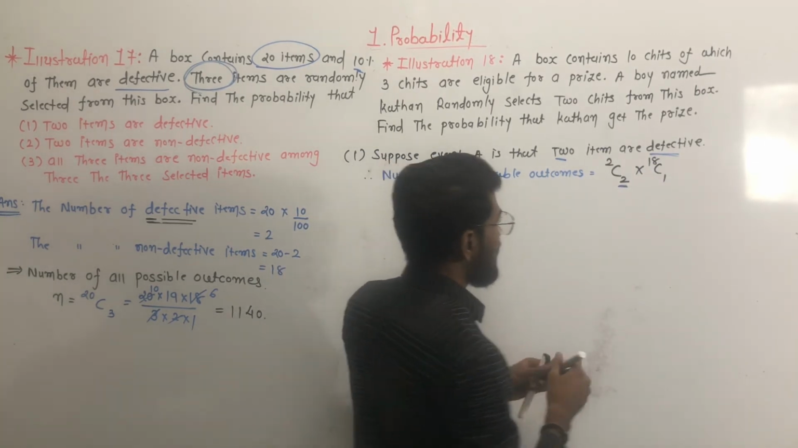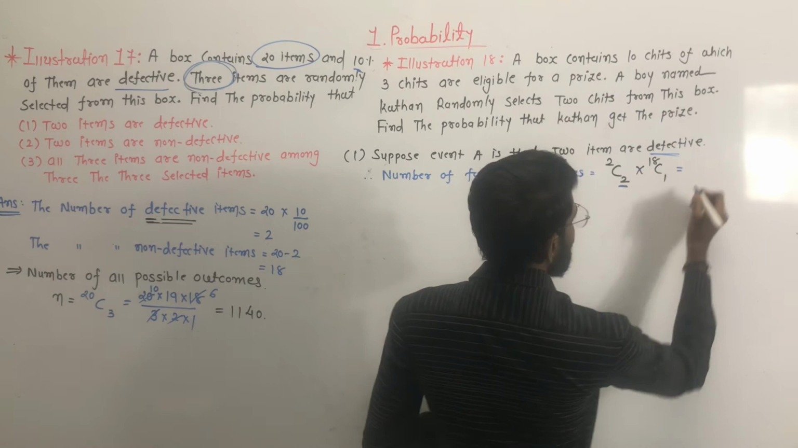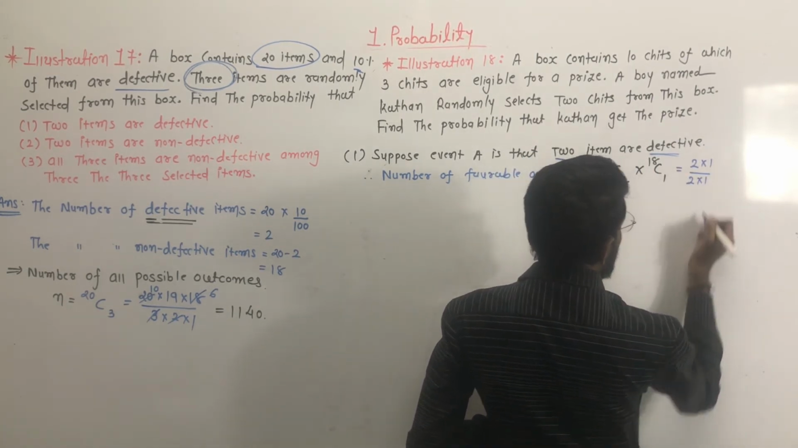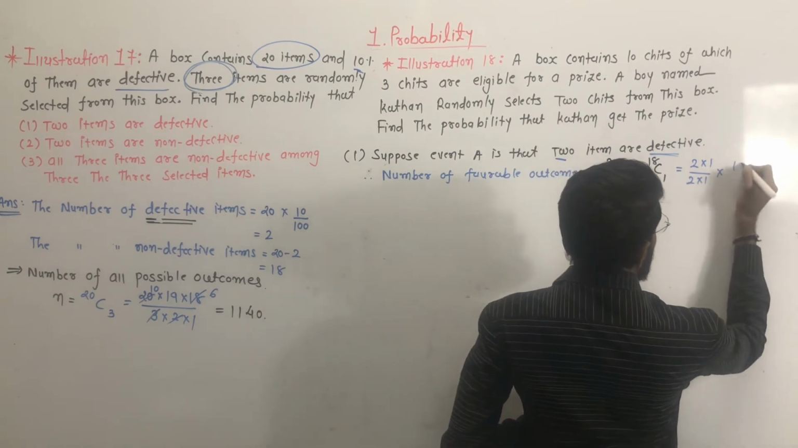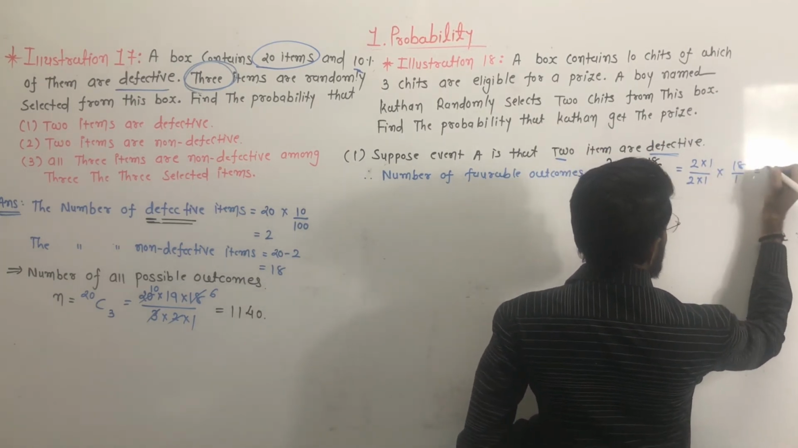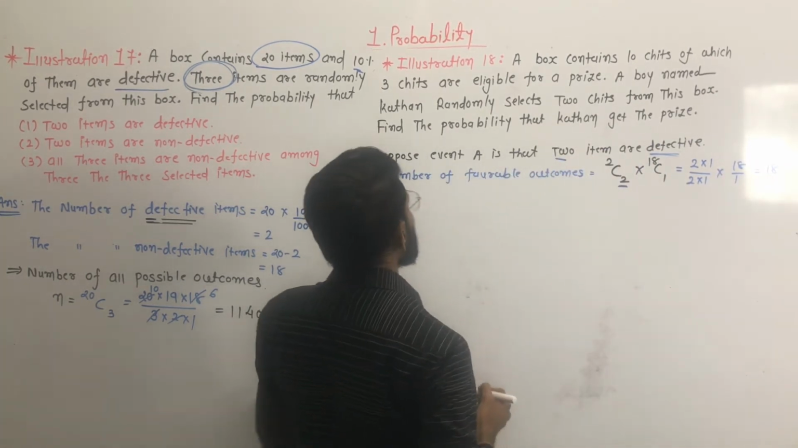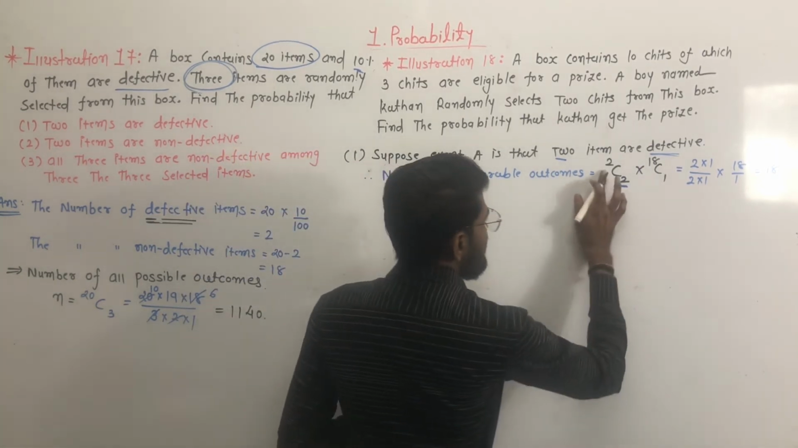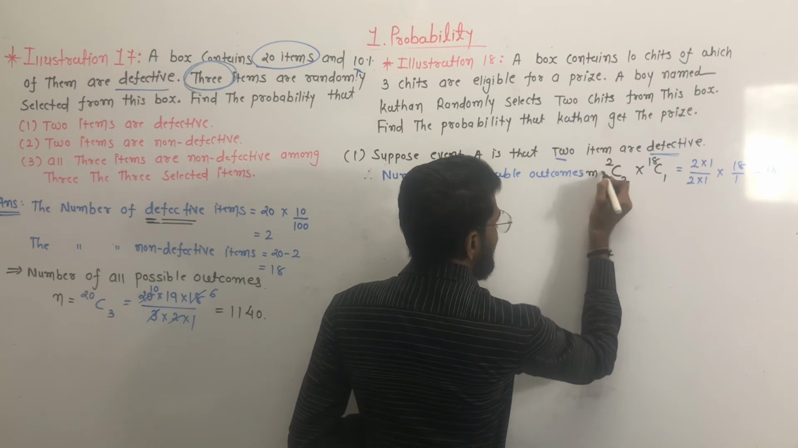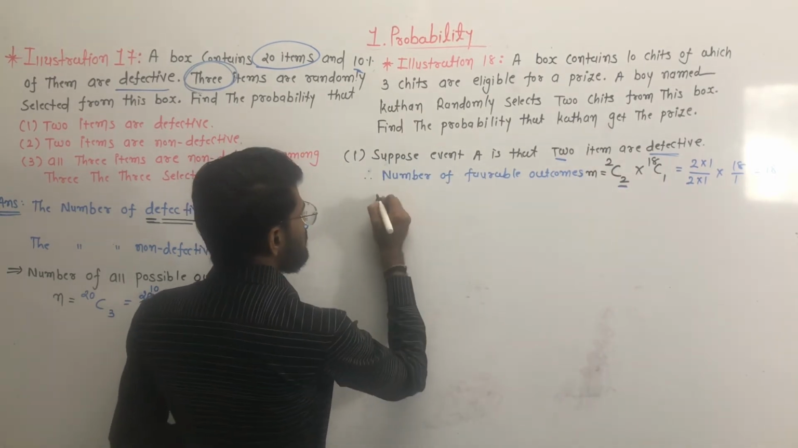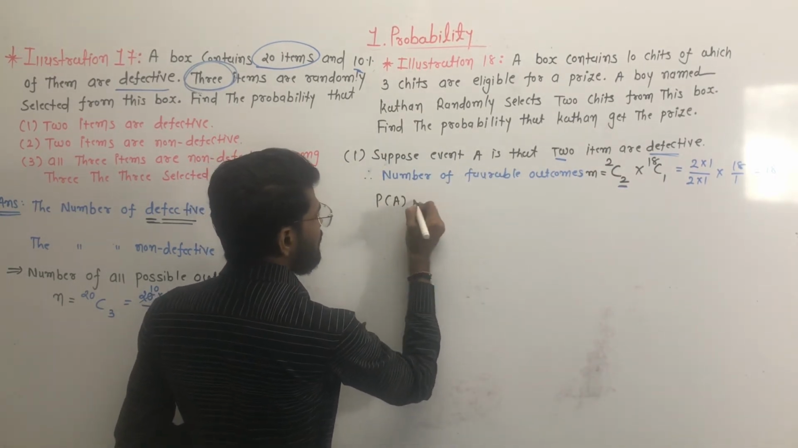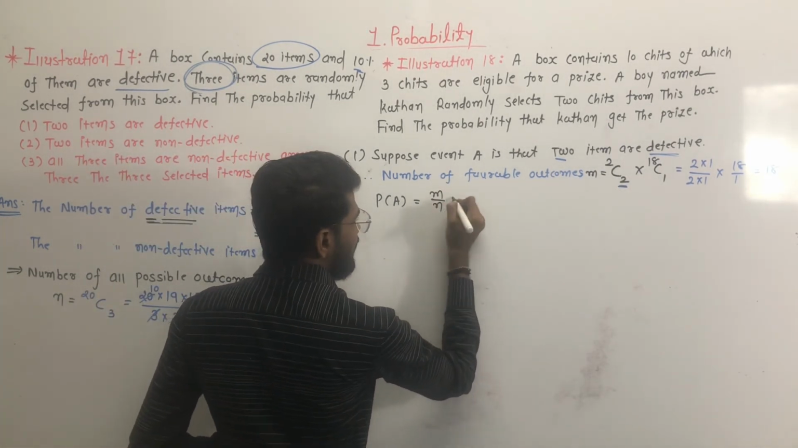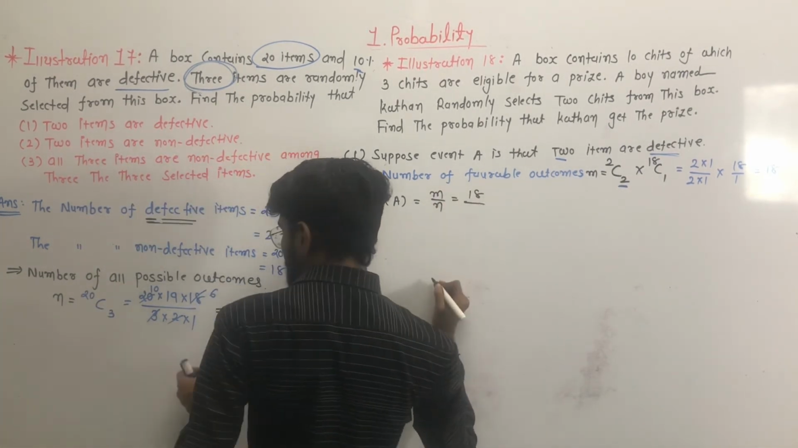Okay, so our answer is 2C2, which means 2 multiplied by 1 upon 2 multiplied by 1, and it is cancelled, so the answer is 18. This is our number of favorable outcomes, and it is denoted by m, so m is equal to 18. So the probability of this event A is equal to m by n, where m is equal to 18 and n is equal to